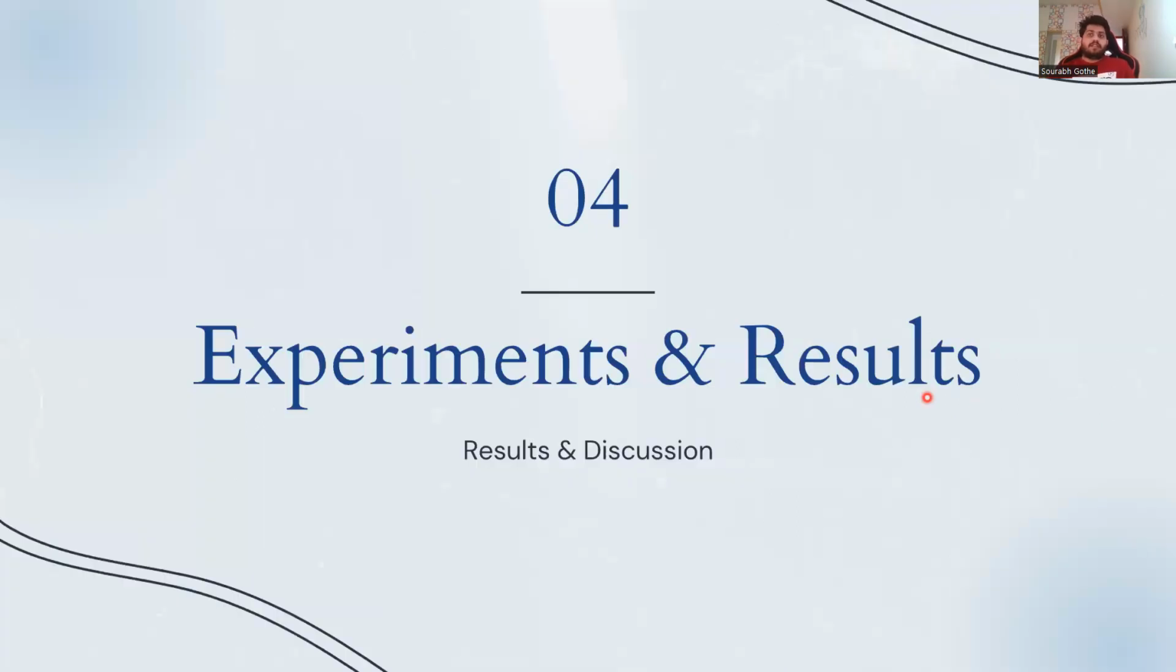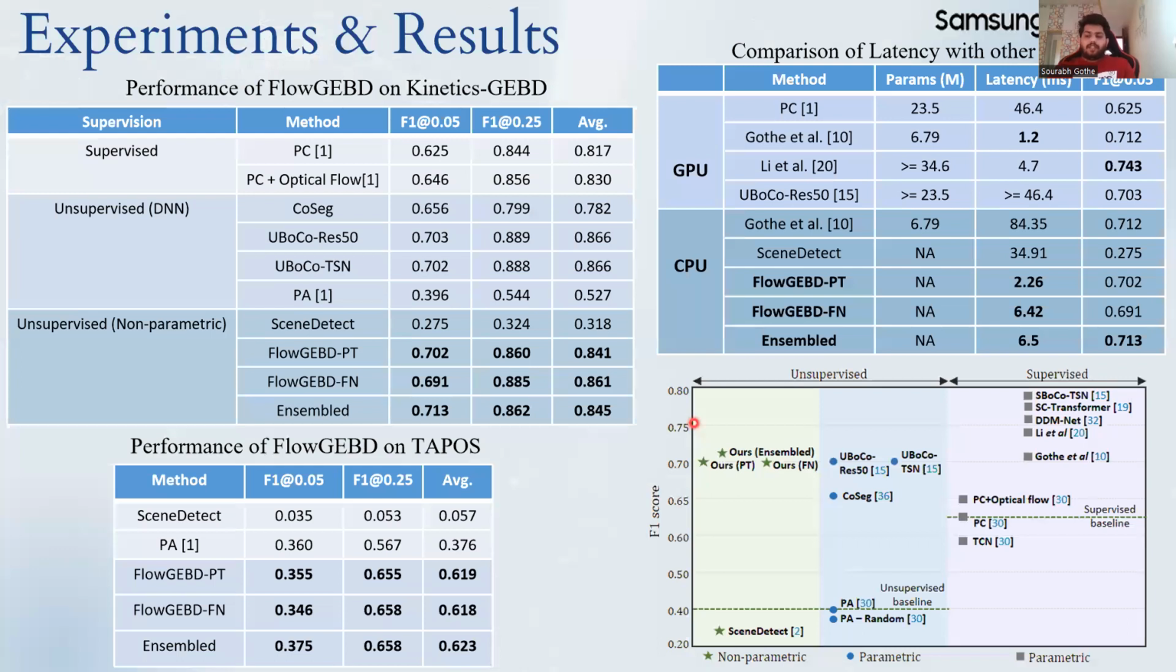Let's go to experiments and results. Here we can see that we achieve the highest F1 score for Kinetics-GEBD and TAPOS datasets with our ensembled method compared to the other unsupervised methods. And our method also achieves the lowest inference time on the CPU, and it can also be accelerated using GPU-supported optical flow estimation. So this is the overview of our results. We achieved the highest F1 score compared to other unsupervised methods, and it even surpasses the supervised baseline, which is a parametric neural method.